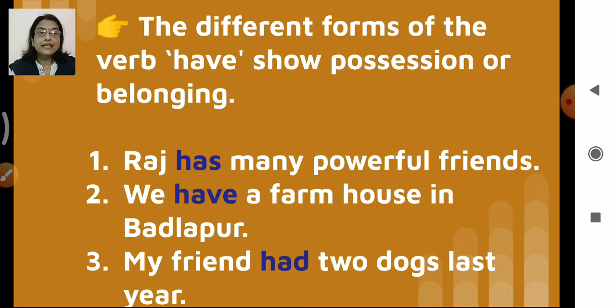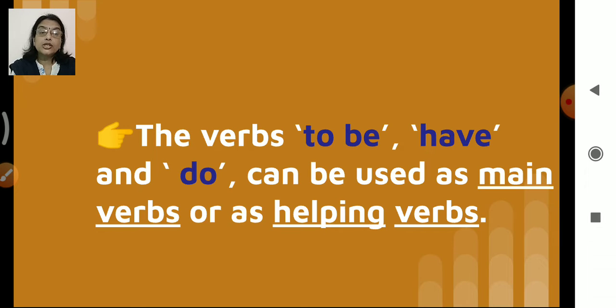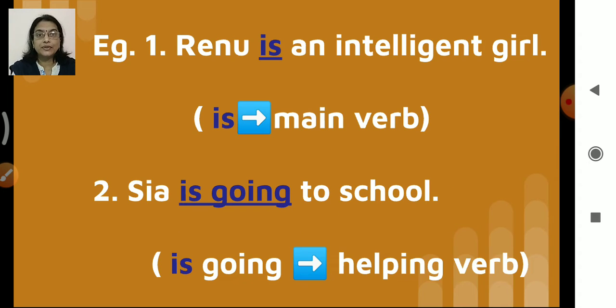Got it? Then, the verbs to be, have and do can be used as main verbs or as helping verbs. The verbs to be, for example, we can have is, was, are. They are the to be words. And then have, has, had and do. Now they can be used either as main verbs or as helping verbs. Now let's understand this with the help of this example.